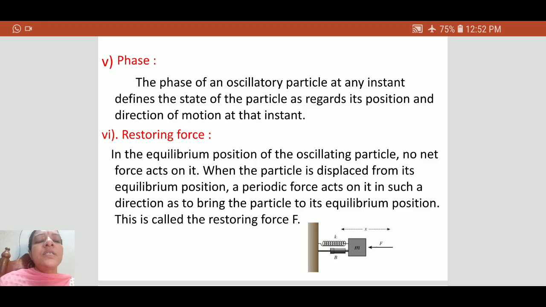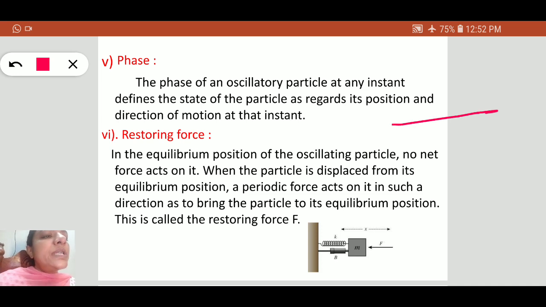Next, another definition, that is phase. Phase gives the state of a body, its position and direction. Suppose the body is executing simple harmonic motion about this fixed point. The body is here, and at t equal to 2 seconds the body is here. After the 3rd second, if I want to know the direction and movement of the body, in which direction it is moving as it makes oscillations, that is given by the phase.